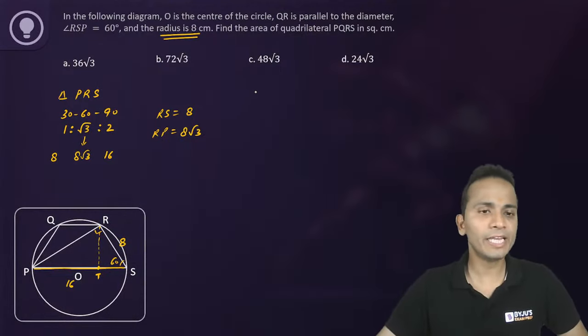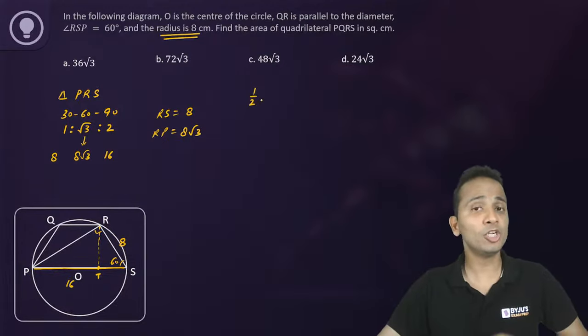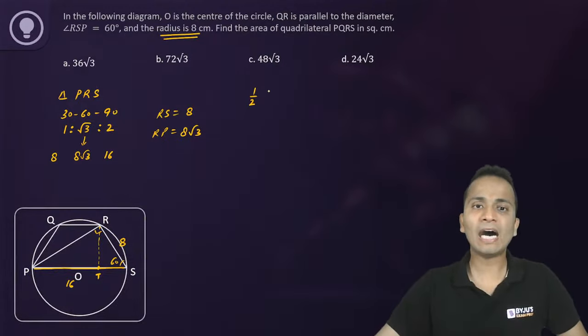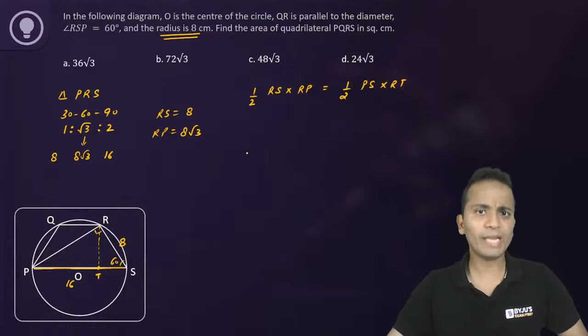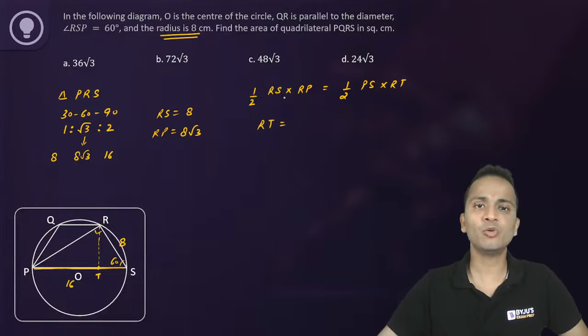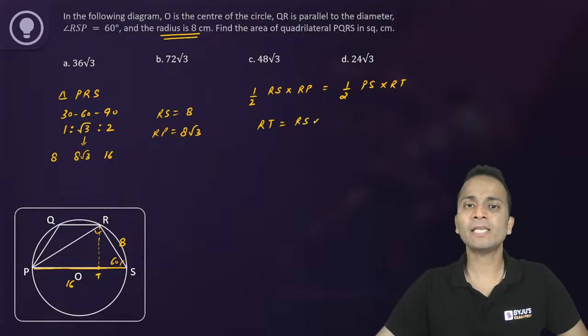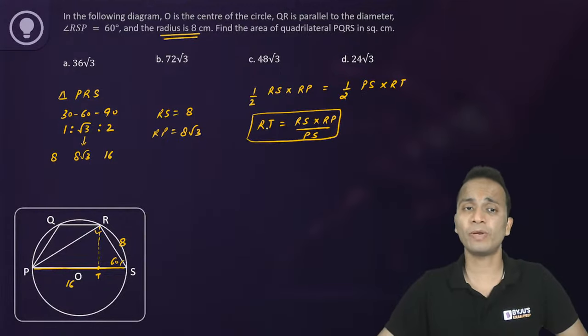Again, consider this entire triangle. I can say that the area of this triangle can be written in two different ways: half into RS into RP, or half into PS into RT. Both the areas will be equal, right? So the value of RT will be equal to RS into RP divided by PS, which is a standard result for a right angle triangle.